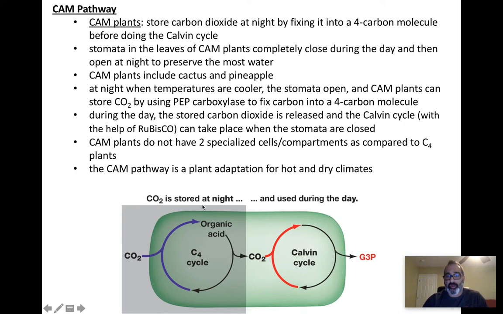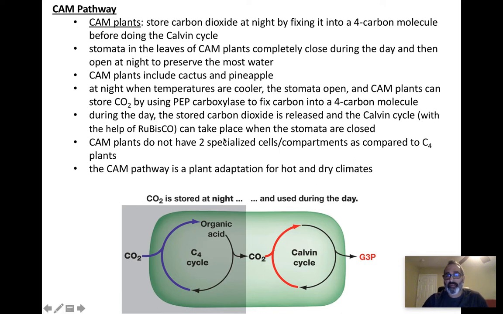So they're storing carbon dioxide at night. CO2 is stored at night. And then in the day, when the stomata completely close, they release that stored carbon dioxide into the Calvin cycle. So it allows the plant to survive and do the Calvin cycle and make sugar for itself in those warmer parts of the day where the stomata are completely closed.